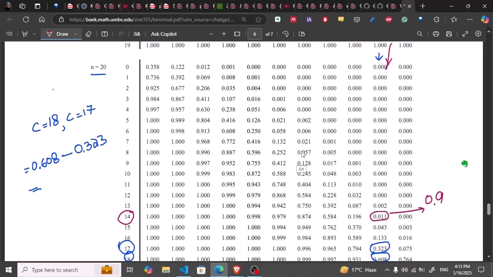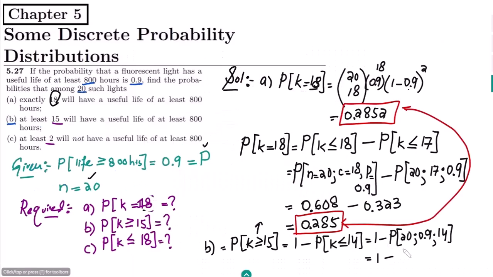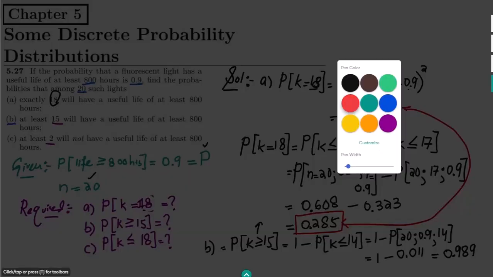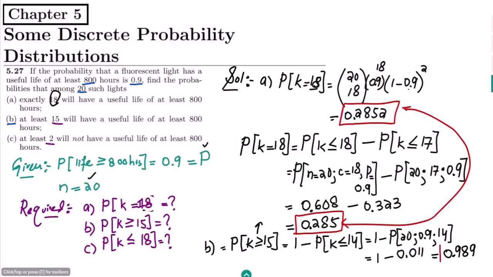So let me take it and put it there, 0.011, and subtracting it, what I will get? 0.989, and this is basically the solution for part B of my question. Okay, so this is the solution for part B.